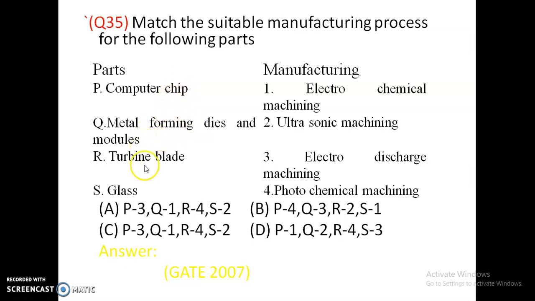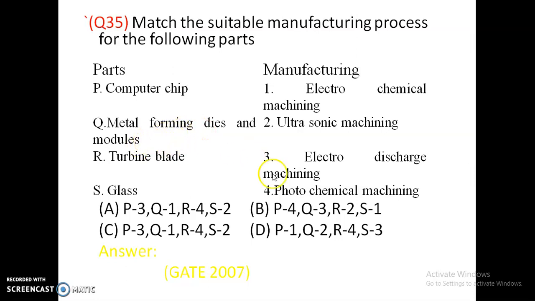So match the suitable manufacturing process for the following parts: computer chip, metal forming dies and modules, turbine blade and glass. Okay, the computer chips are made by photochemical machining, and electrical discharge machining is used for making dies and punches.